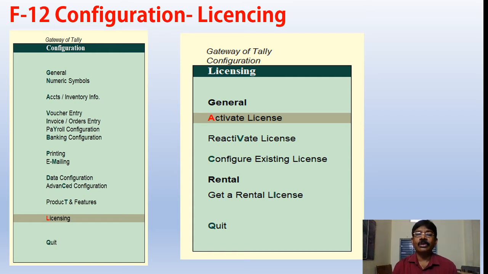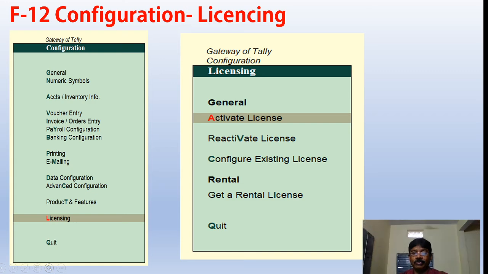So what you will do? All the manual preparation you will make, later you will enter all those manual records into the computerized system in one go. This is regarding configuration of company. Okay, we just completed general, numeric symbols, accounts inventory info, voucher entry, invoice entry, banking configuration, printing, emailing and data configuration, and advanced configuration, product features and licensing.